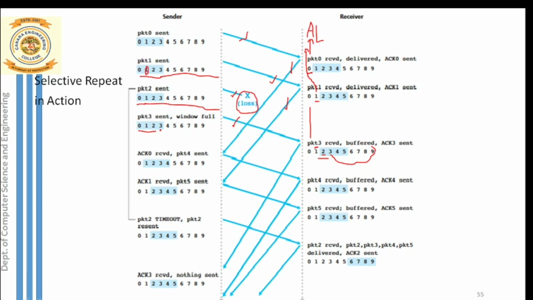After that, what will the receiver do? He will simply send an acknowledgement for which packet? The packet that he has just now received, that is packet 3. For this particular packet, he is sending the acknowledgement. This concept of acknowledging the received packet was missing in go back N. In go back N, what he used to do was resend the acknowledgement of the previously correctly received packet. But here that is not happening. The receiver will send the correct acknowledgement for the correctly received packet 3.